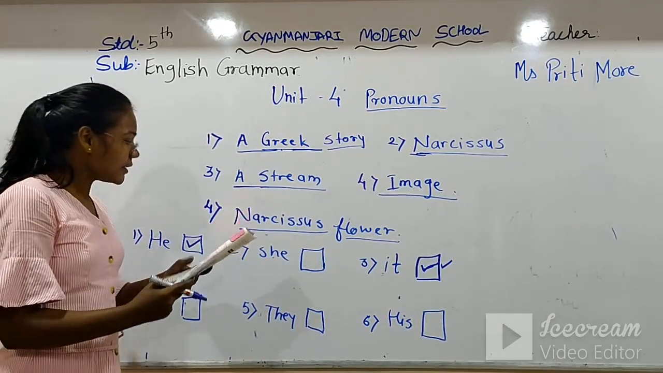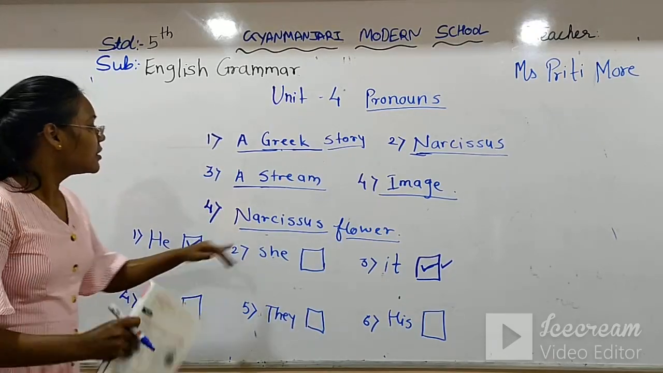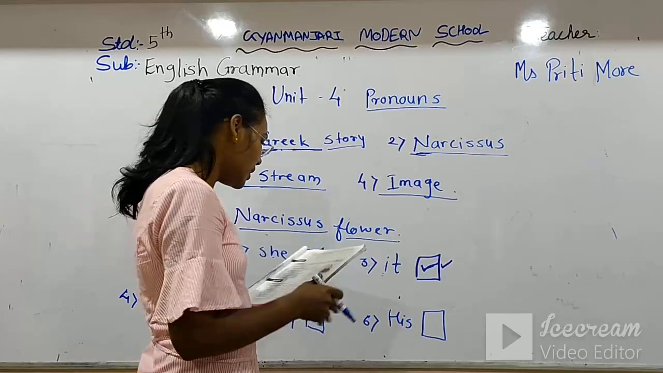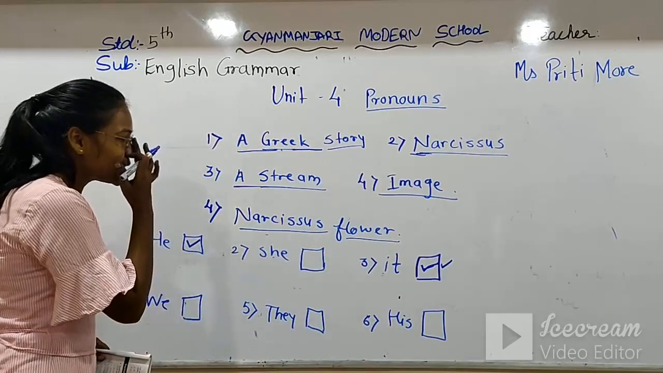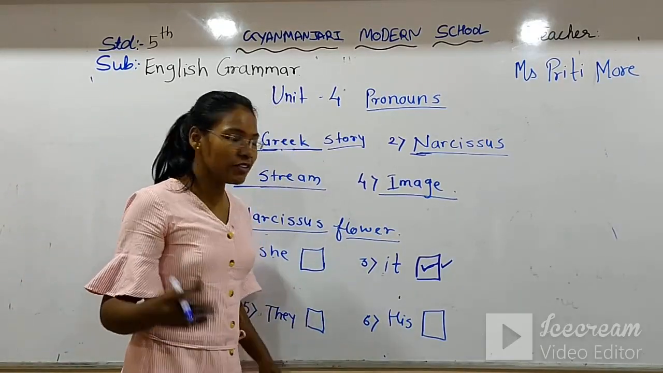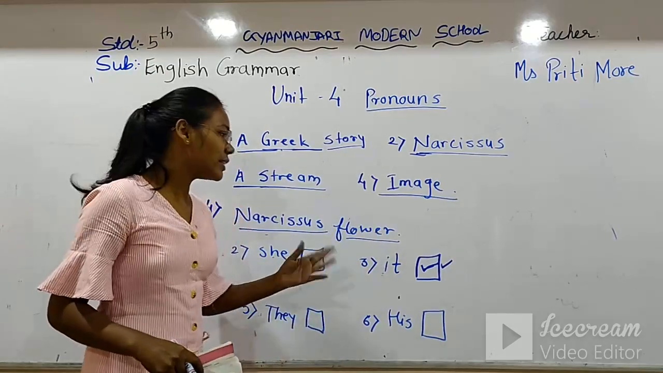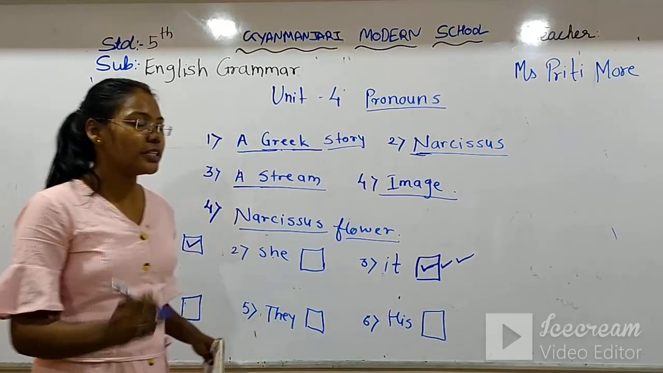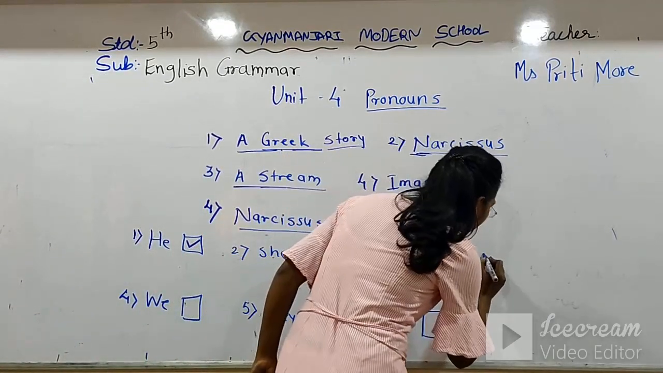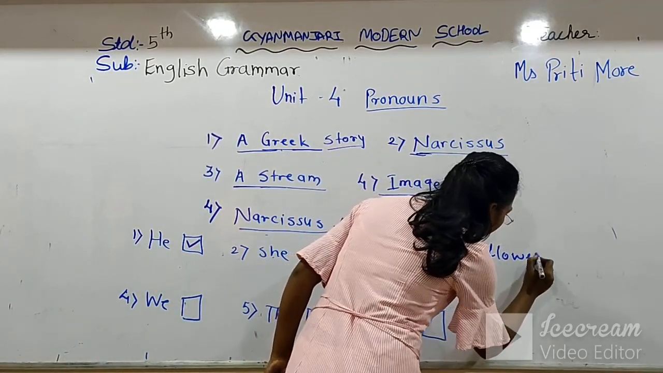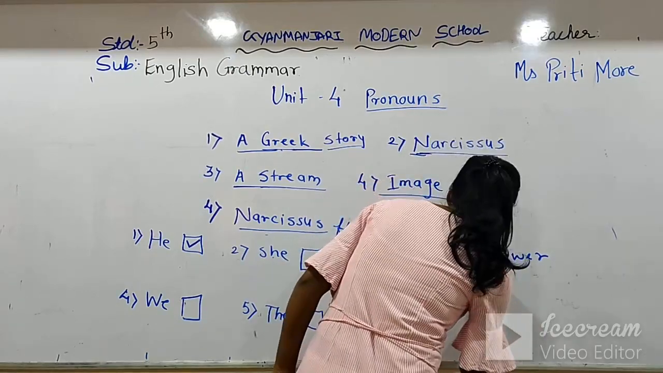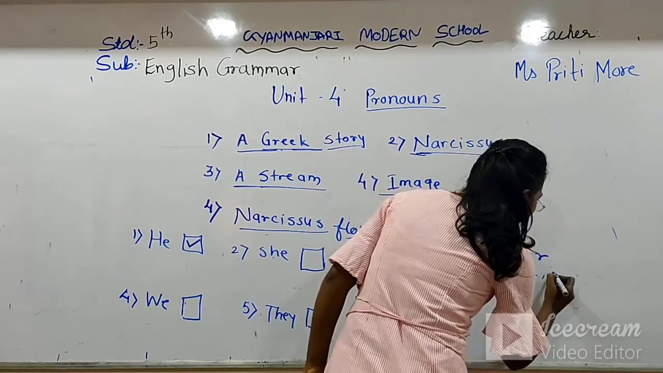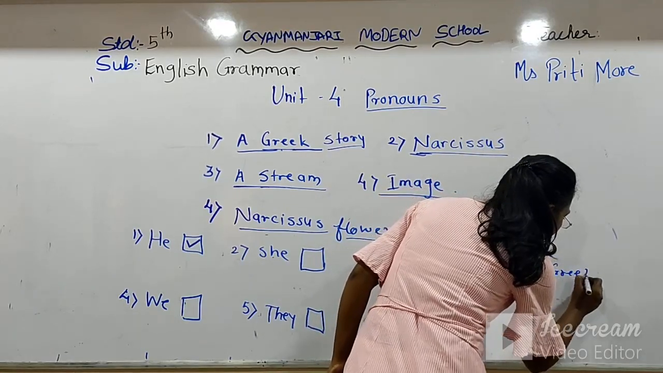Now, the last one is Narcissus flower. Flower also comes under it. For flowers we cannot use he, she or they. For flowers also we use it only. This is for flowers, and this is for image, and this is for Greek story.